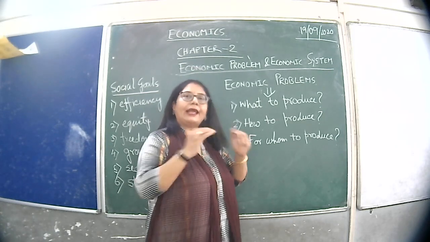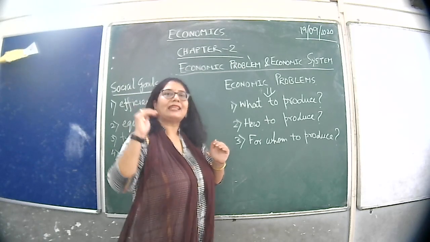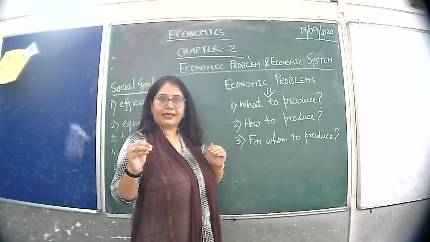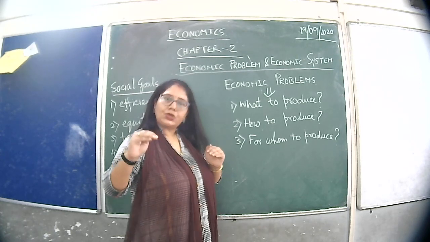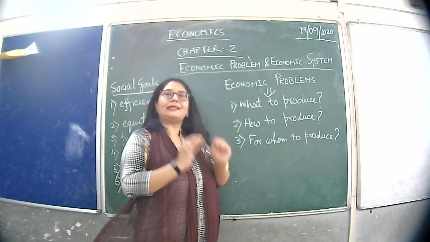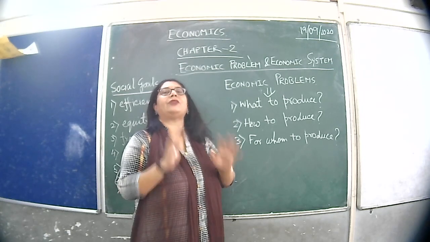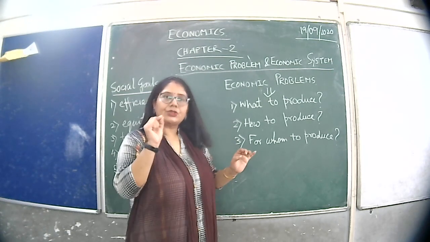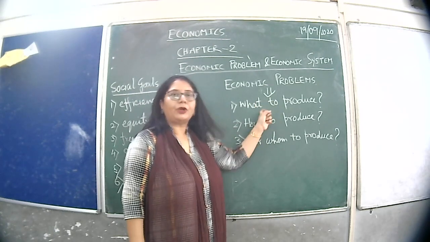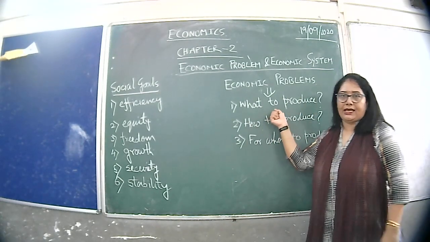We may have a variety of resources, but those resources are scarce. In the first chapter, I have already discussed that. Resources are not unlimited in nature; they are limited. So, with this limited stock of resources, you have to first decide what goods I must produce in my country. That problem is known as what to produce. That is, what goods and services am I going to produce in my country.